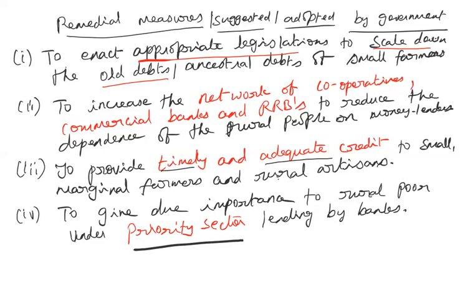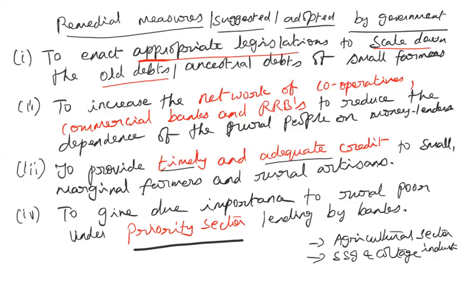So the first one under that is the agricultural sector. The name itself says, priority means the important sectors. So the first one was the agricultural sector, and next are the small scale industries and the cottage industries, and any other sector which is not able to get proper loans, proper credit from the financial institutions existing in the country. And so the Reserve Bank of India categorized these sectors as the priority sector.